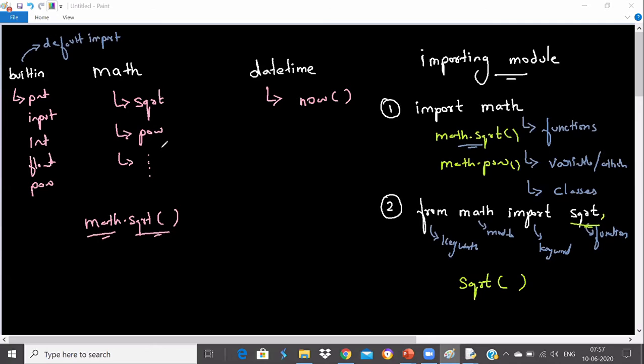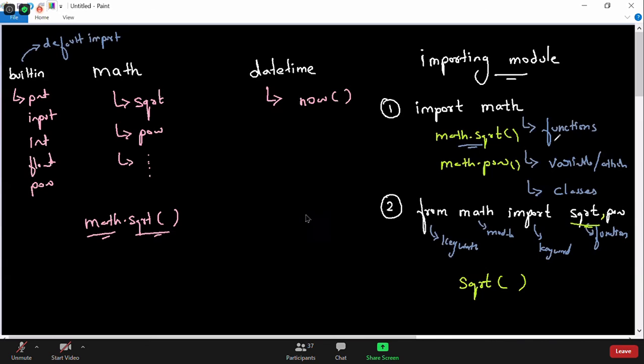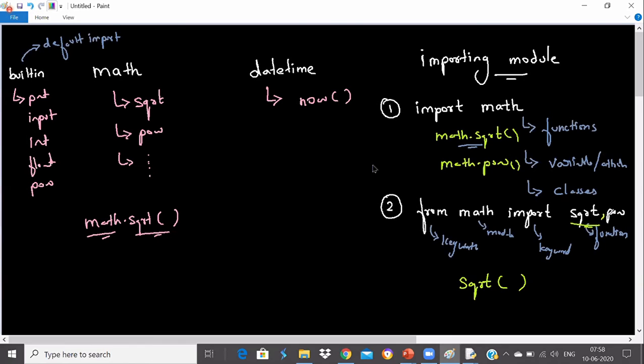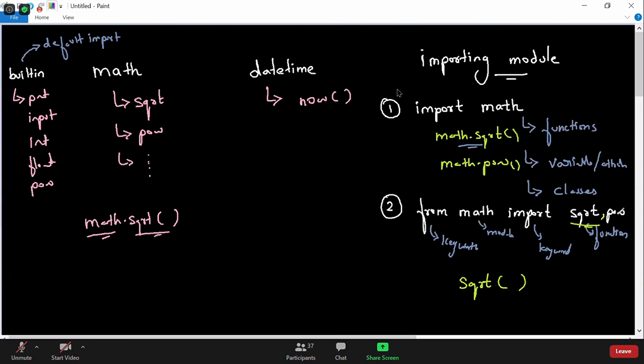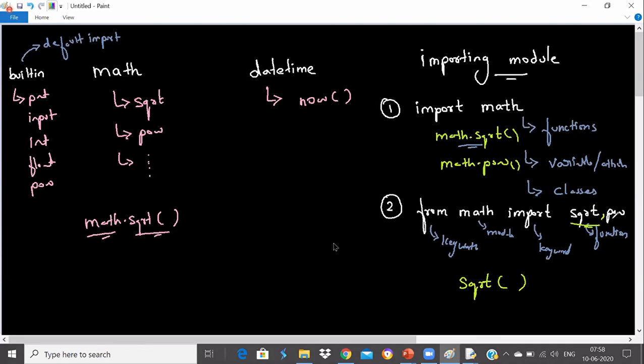I will explain the star thing again, guys. If you wanted to use many functions, then one way is you can import math. That will import all the functions, variables and classes. Because I don't know which function I'm using, or I may be using many functions from that math module. And giving commas at that time will not be preferable, because writing some 20 functions separated by commas does not look good, right? Giving sqrt, comma, power, comma, factorial, comma, radians, and so on, it's not good to write the functions separated by commas.